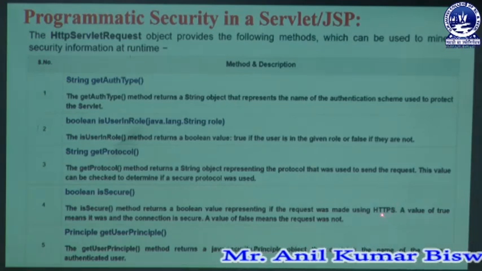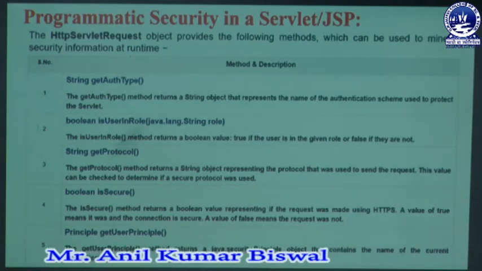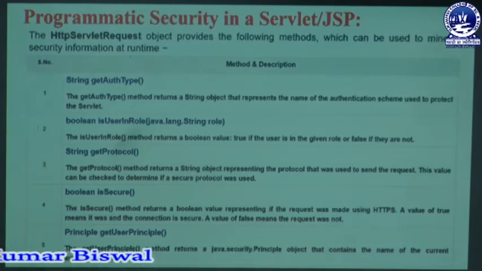If it is used in HTTPS, then we are getting a specific consequence from our system, so a value of true means the connection is secure. A value of false means the request was not made securely. If it is not secure, then we are getting false. If it is secure, then it is getting true.